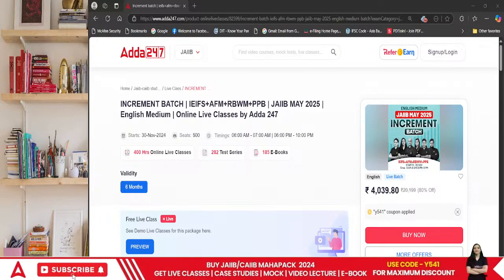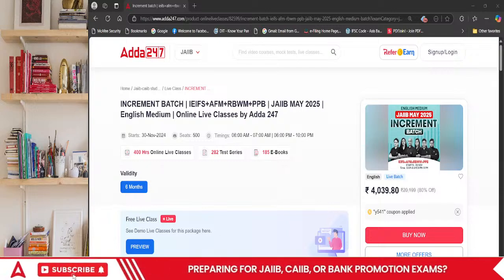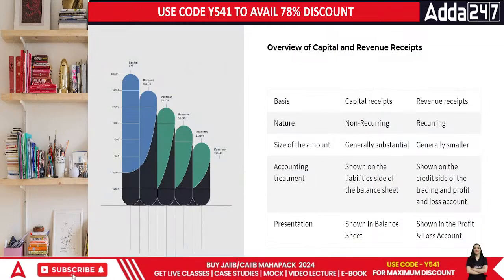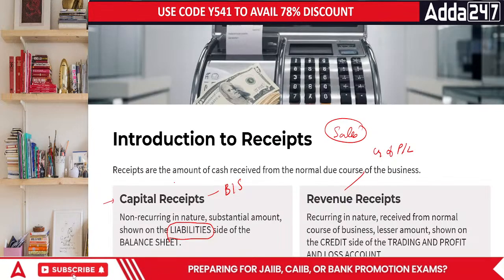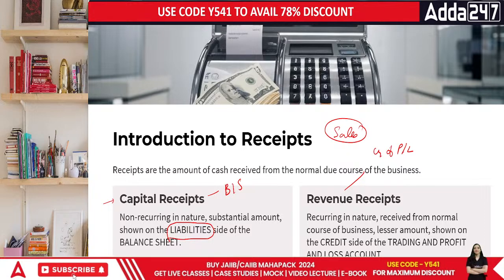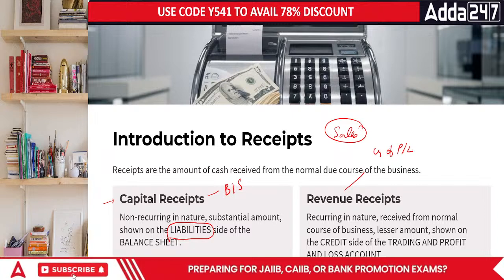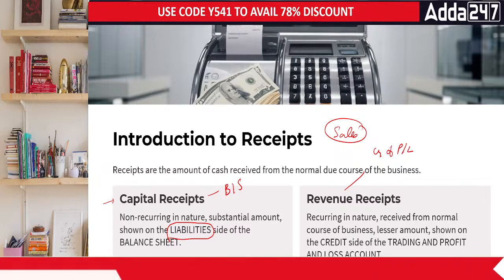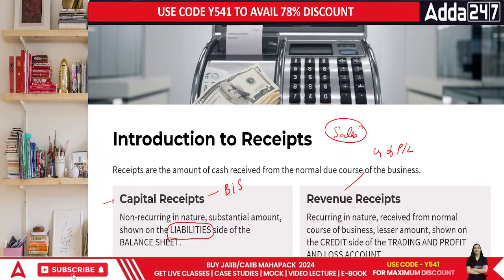Now comes, what are the specific totals? How do we define the specific area of capital versus revenue expenditure? Oh, just a moment. I think now it is visible. I was explaining this part further. So just have a look at this part. The capital, the receipt part. Receipt part means the money that you are receiving in your business altogether. Saw the specific area altogether, everyone?